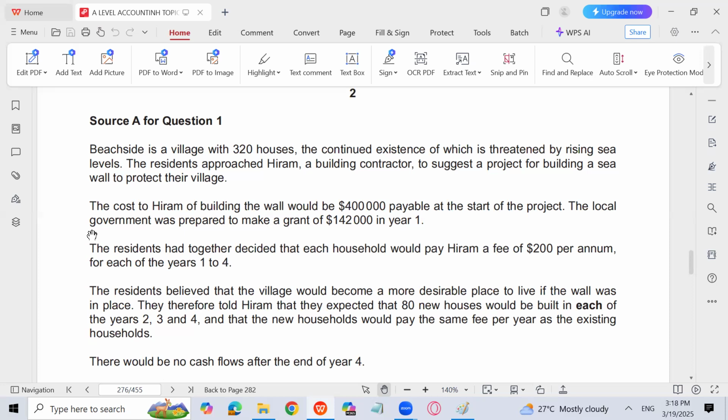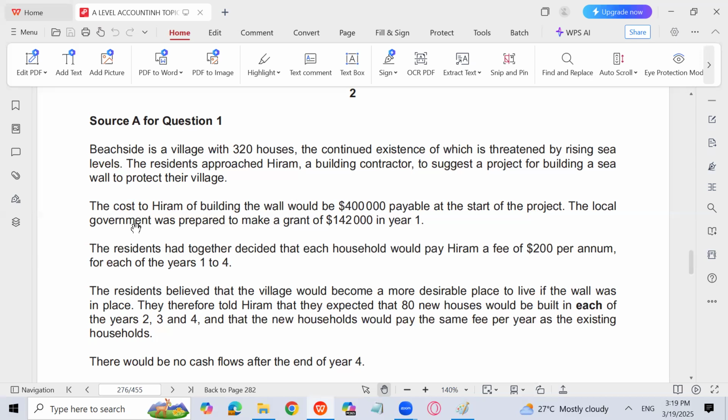So the villagers have asked Hiram that you are supposed to build a sea wall to protect the village. So this is going to be a long-term project, because constructing a sea wall for the whole village is not an easy task. It will take time. So the cost will also be incurred with the passage of time, and the return will also come over a particular period of time, like 3 or 4 years.